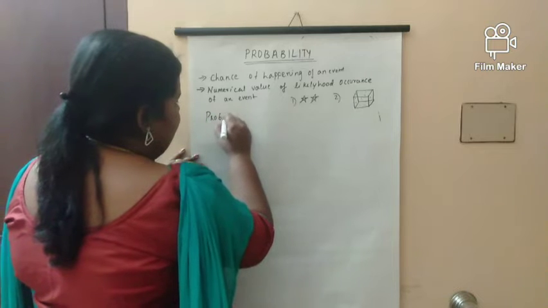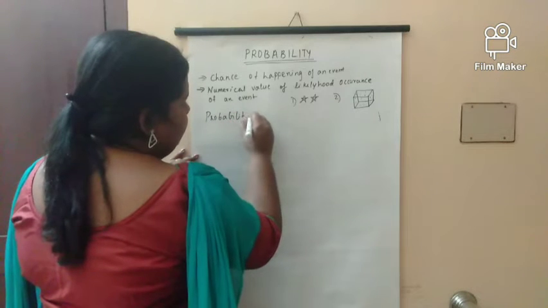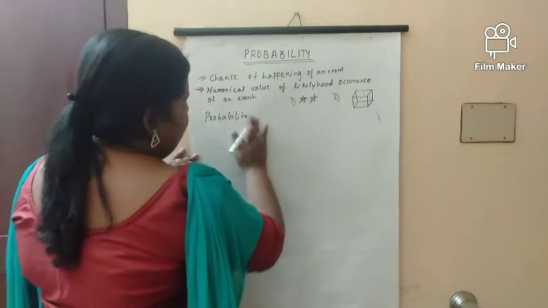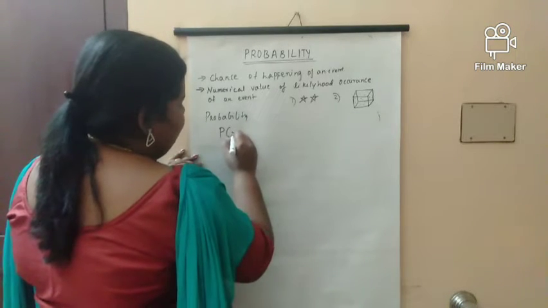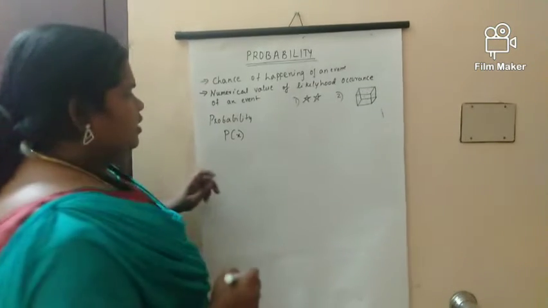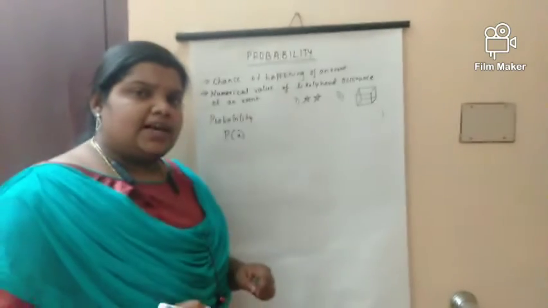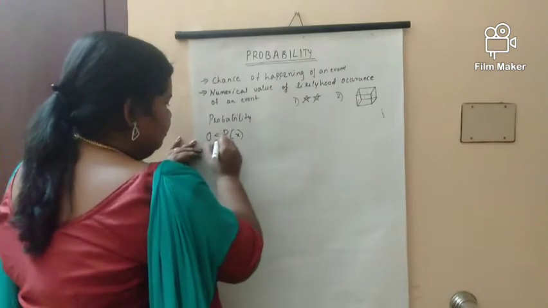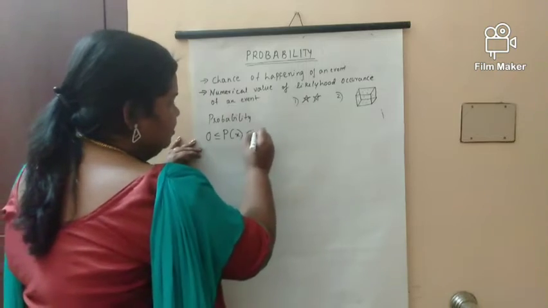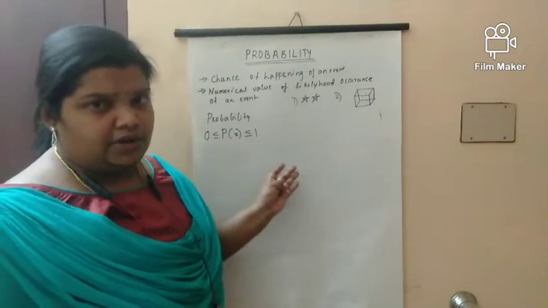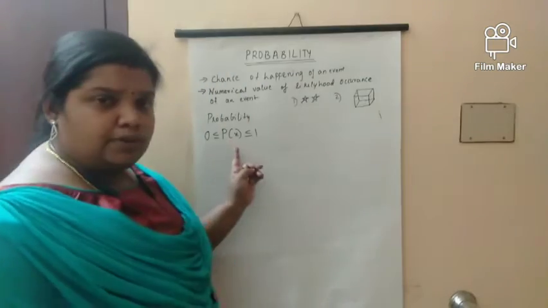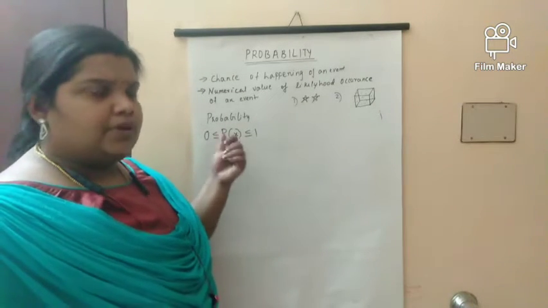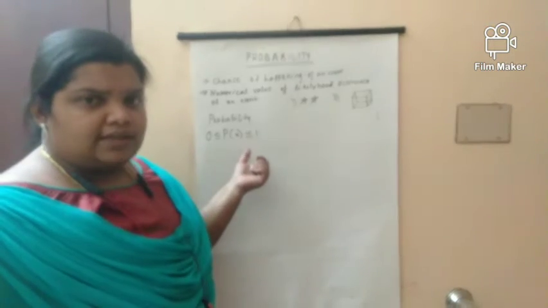Probability can be represented as P of x. And P of x lies between, as we already said that it's a numerical value, 0 and 1. The probability lies between 0 and 1, including 0 and 1. Okay, so how does it arise?